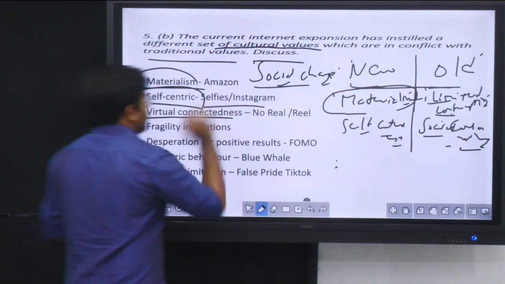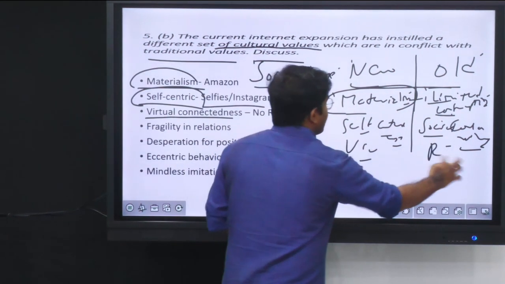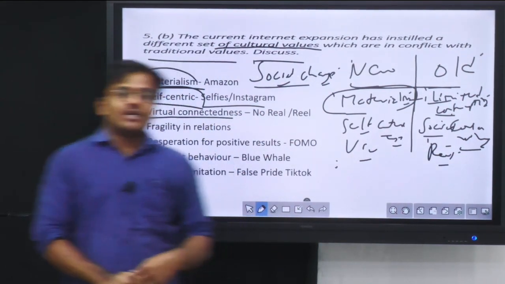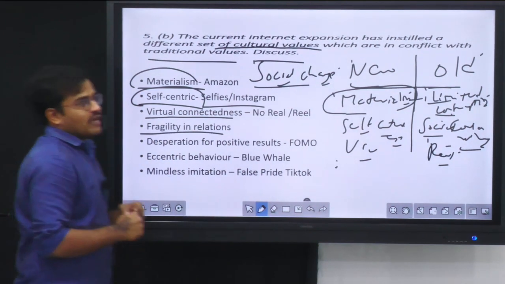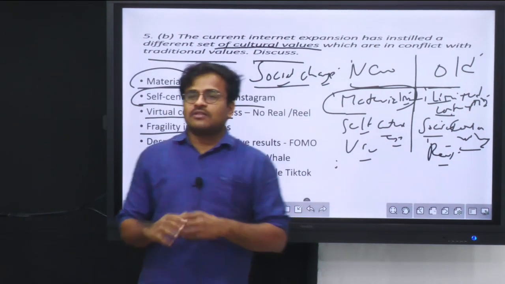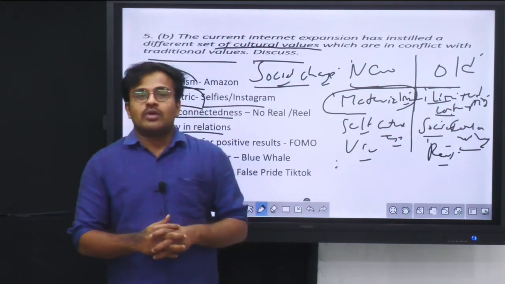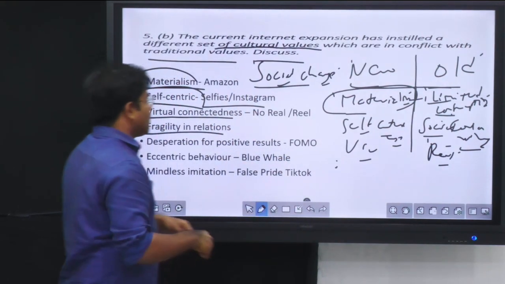Then the new value system is virtual connectedness. Earlier, real connectedness was there in the traditional Indian value system. Then next is the fragility of relations, wherein relations are very weak. You might have 1,000 friends on Facebook, but in reality you don't even have a single friend to talk to. So this is how fragility of relations is happening.